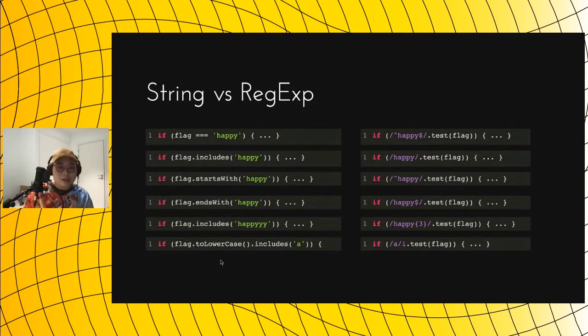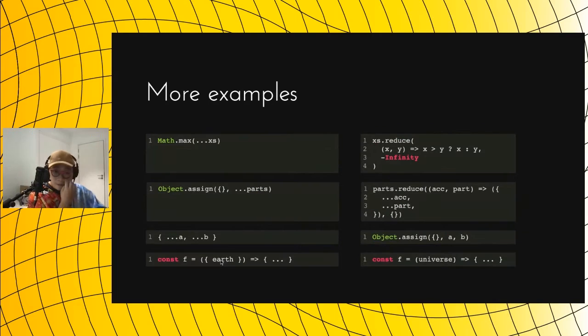Of course, matching emails, or matching something more sophisticated, requires regex. But in the cases that I have listed here, we can always choose to use the less powerful version. So here are more examples.